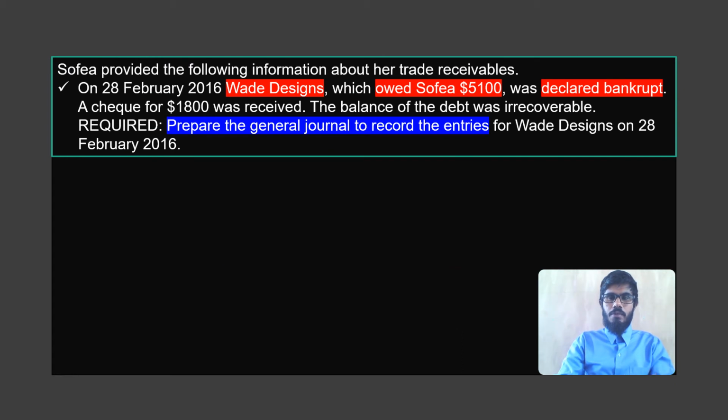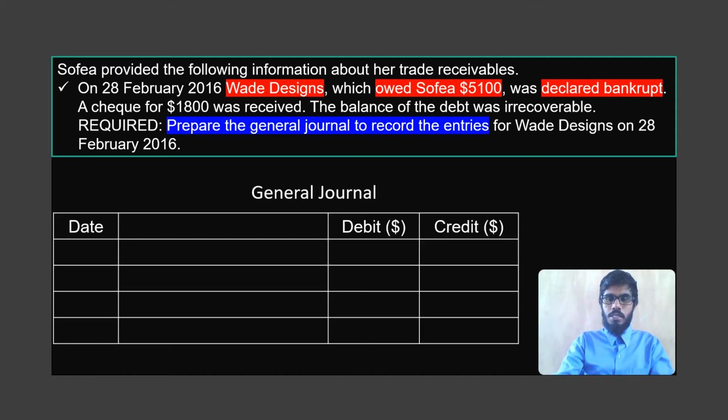Now students, let's have a look at a slightly different question here. In this question, Sophia is the owner of the business and Wade Designs is a credit customer who owed 5,100 to Sophia but has gone bankrupt. And then the question is asking us to prepare journal entries, which means we are required to prepare a general journal and make entries for whatever happened on the date 28th February 2016.